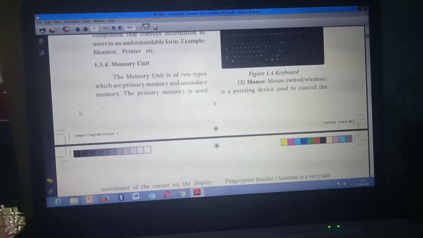Page number 5, primary memory and secondary memory. You have already marked this from here. Page number 5, from here. So distinguish this one also. You need to make a tabular column and write separate headings, primary memory and secondary memory, and you need to differentiate. Okay, page number 5, starting from here.